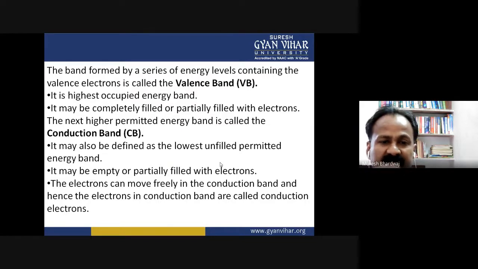It may also be defined as the lowest unfilled permitted energy band. It may be empty or partially filled with electrons. The electrons can move freely in the conduction band, and hence the electrons in the conduction band are called conduction electrons. So whatever electrons take part in conduction or any activity are known as conduction electrons, and the band where they are present is known as the conduction band.